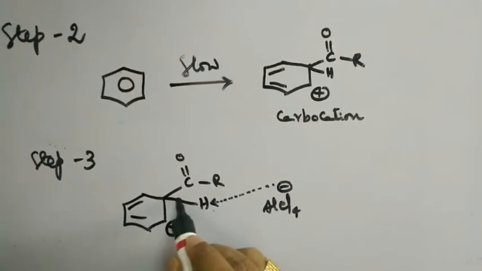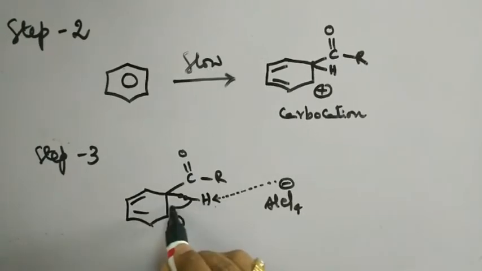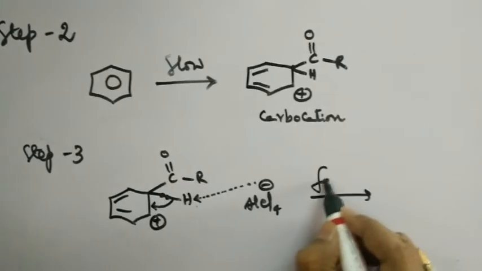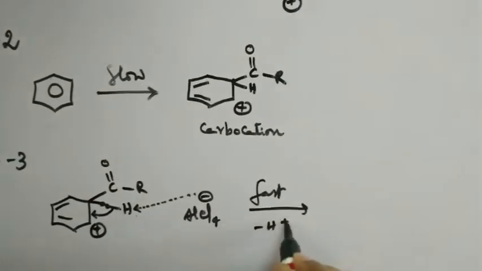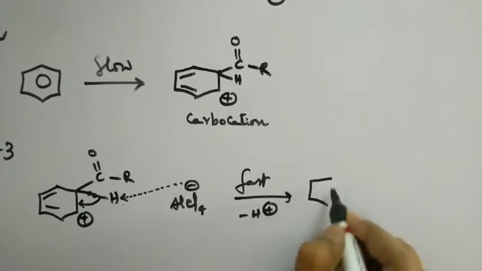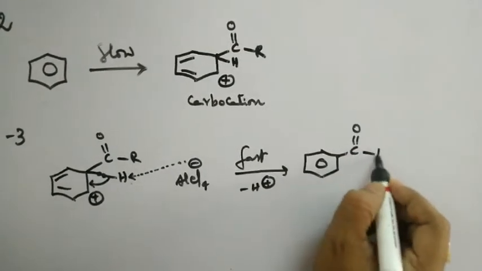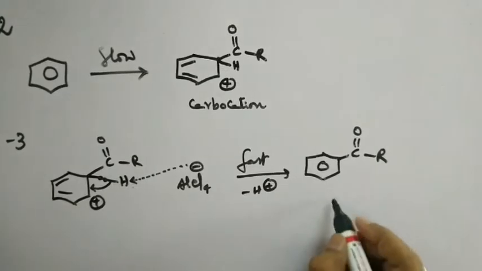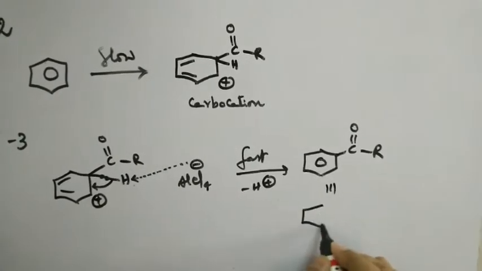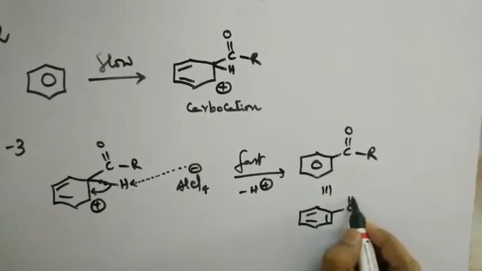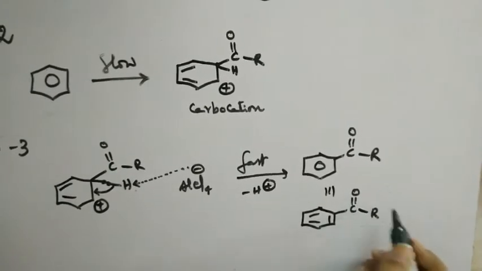Therefore, this particular bond shifts onto this C-C bond. As a result, rapidly there is a loss of proton to get the acyl benzene final product, C double bond O R. You can write like this, or you can even represent the pi electrons inside the benzene ring nicely like this. Either way, it's correct.